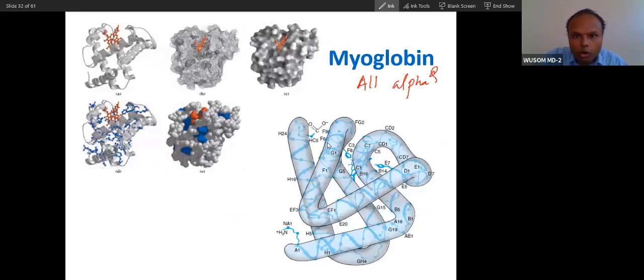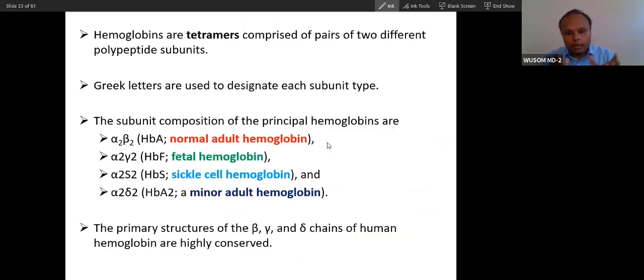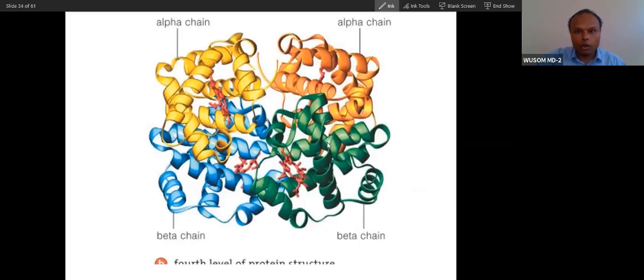Now what is hemoglobin? Hemoglobin is basically a tetramer of 4 myoglobin-like molecules, not exactly myoglobin. There are two types of myoglobin-like molecules: one is the alpha chain and the other is the beta chain. So you can see 2 alpha and 2 beta. When held together, they are hemoglobin.